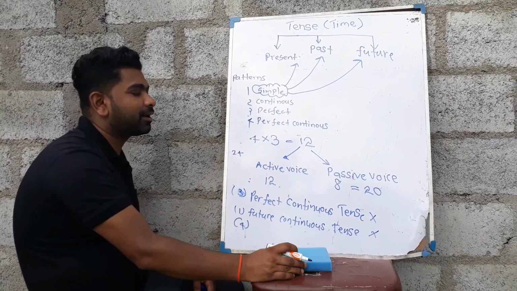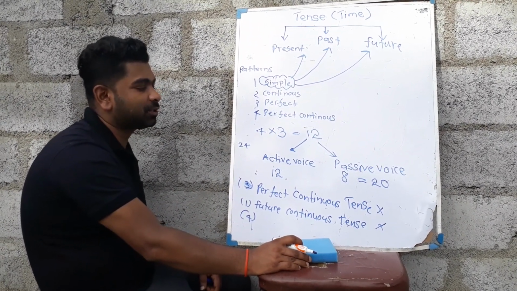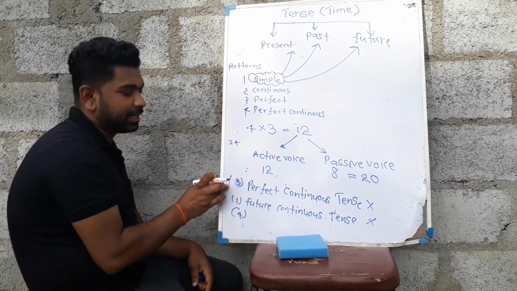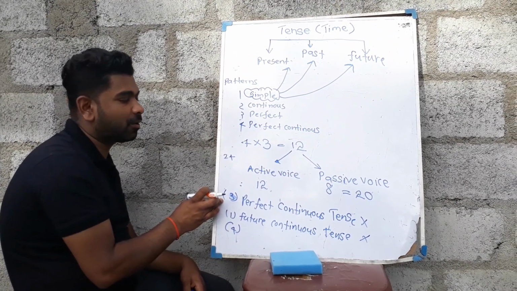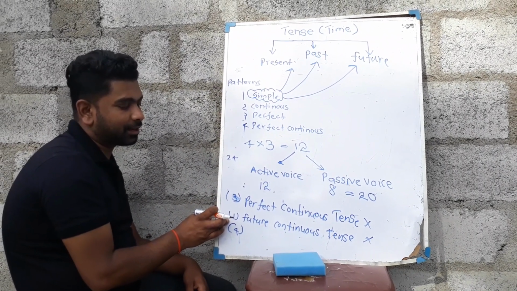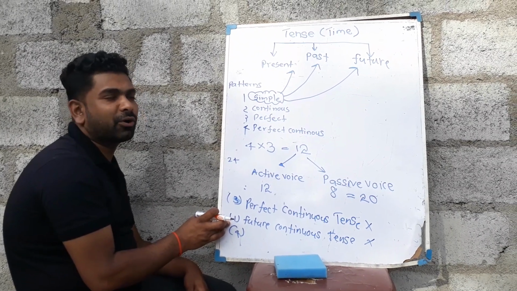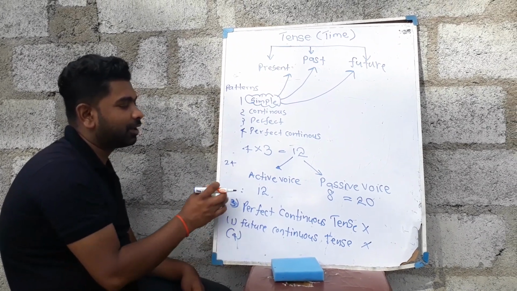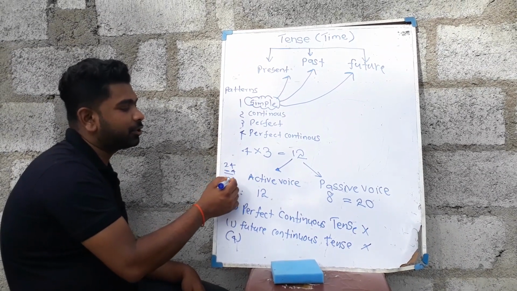tenses in passive voice. So there are 24 tenses in active voice and passive voice. But the three perfect continuous tenses we don't write in passive voice, and the future continuous tense we don't write in passive voice. So we should subtract 4, then 20.